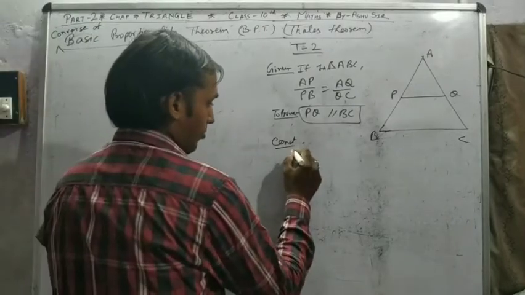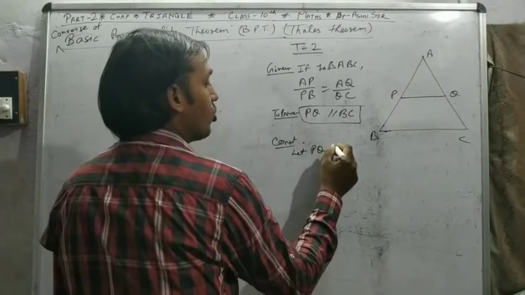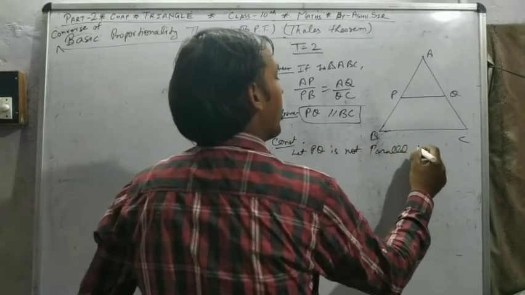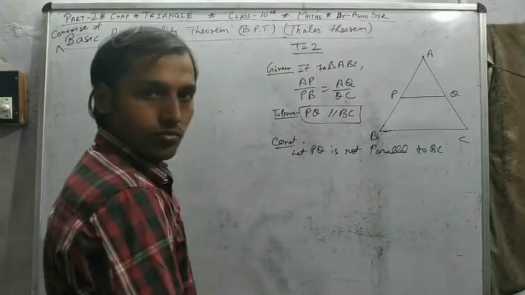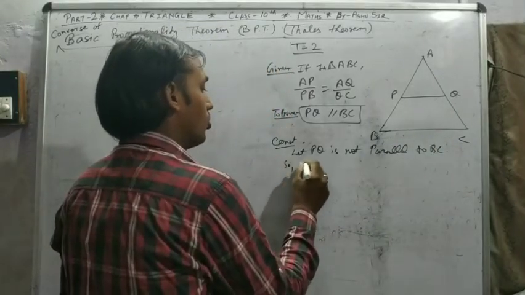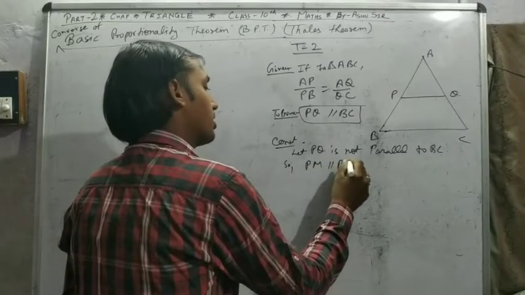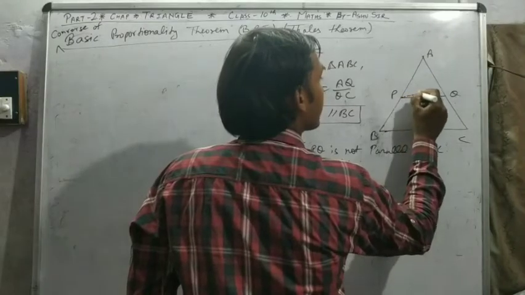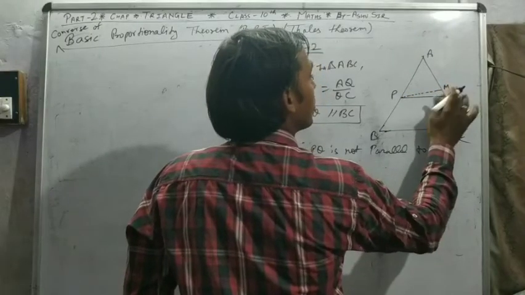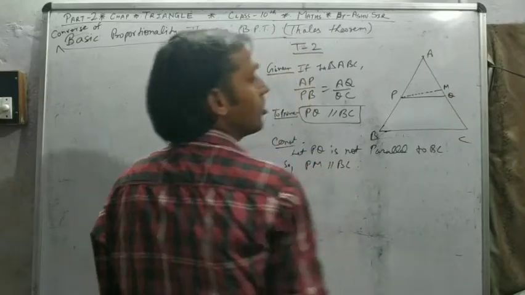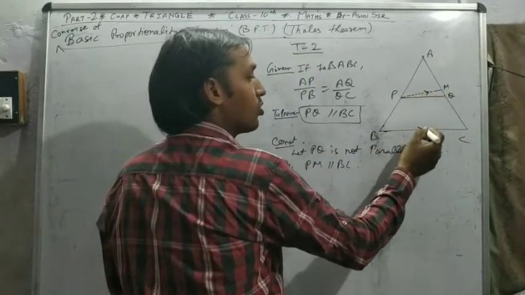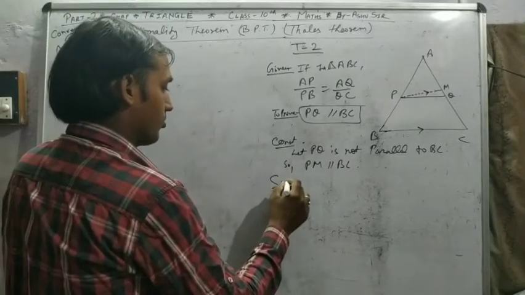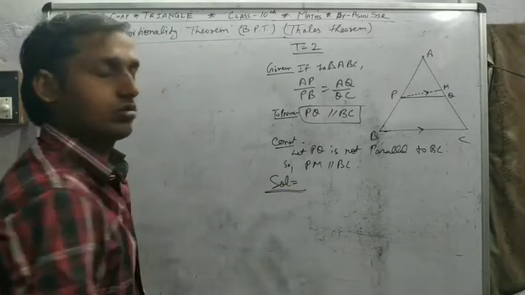Suppose PQ is not parallel to BC. So PM is parallel to BC. Then we construct them. PM parallel to BC. Okay? Solution. Proving.